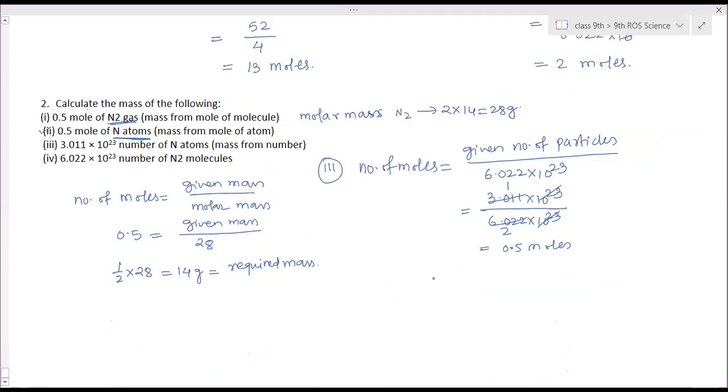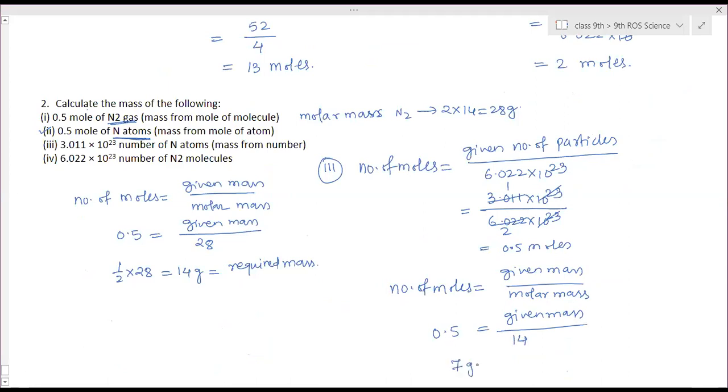But now they are asking the total mass. So number of moles is equal to given mass by molar mass. Number of moles is 0.5. Given mass we have to calculate, divided by molar mass of nitrogen atoms, which is 14. 14 into 0.5 is 7 grams is the given mass. So required mass is 7 grams.